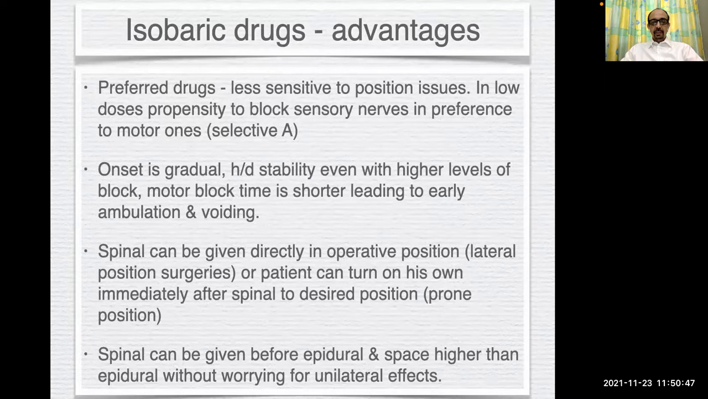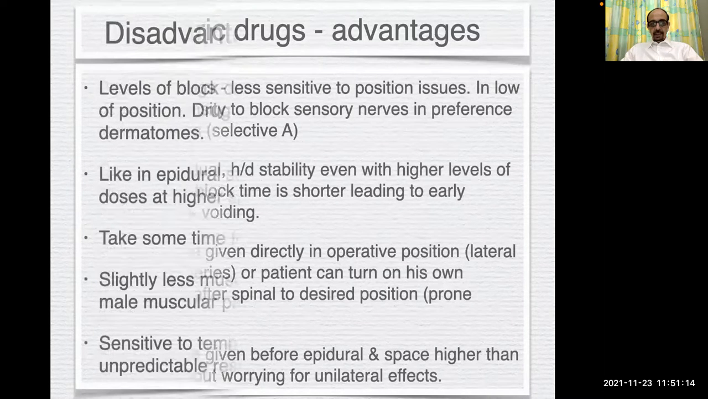Some advantages of isobaric drugs: they are less sensitive to position issues. In low doses, they have a propensity to block sensory nerves in preference to motor ones. This is sometimes labeled as selective anesthesia. The onset is usually gradual, with hemodynamic stability even with higher levels of the block. Motor block time is shorter, leading to early ambulation and voiding. The spinal can be given directly in the operative positions, and the spinal can be given before the epidural and at a space higher than the epidural with isobaric drugs.